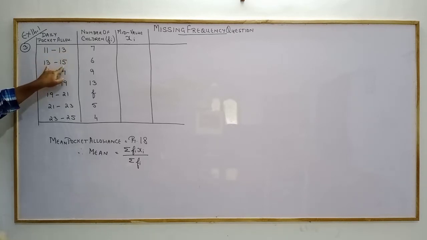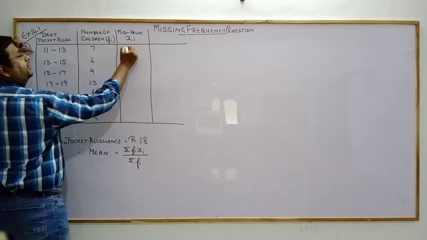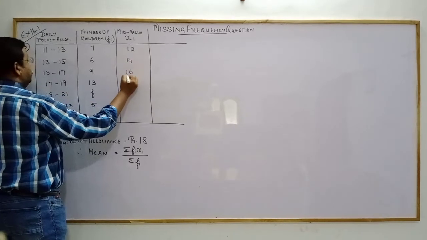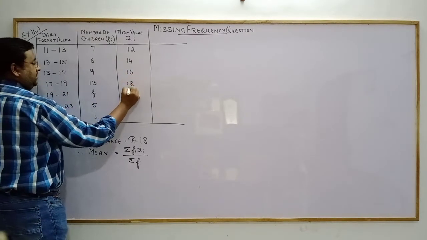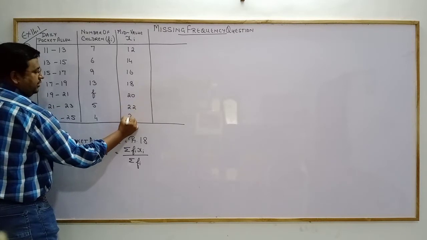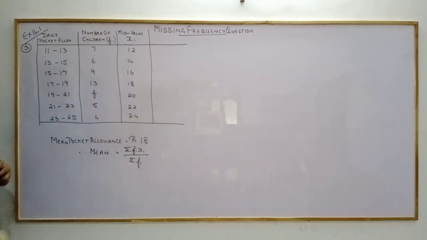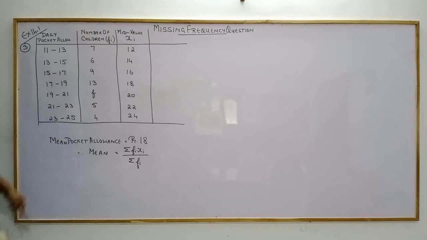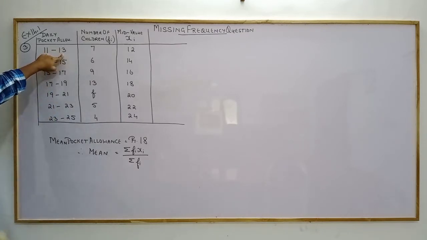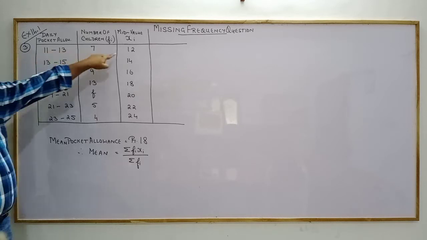Between 13 and 15? 14. Between 15 and 17? 16. Between 17 and 19? 18. So the mid values are 12, 14, 16, 18, 20, 22 and 24. I hope there are no issues. We have calculated it as upper limit plus lower limit divided by 2: 11 plus 13 is 24, 24 by 2.